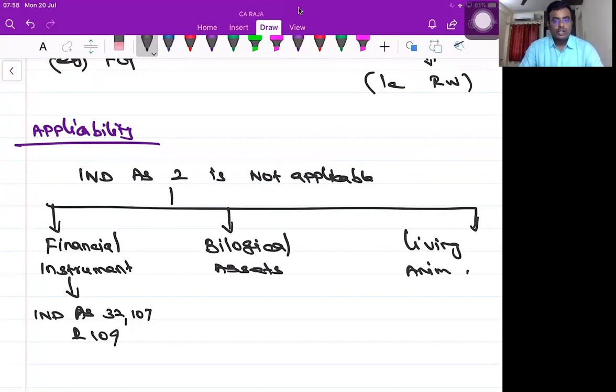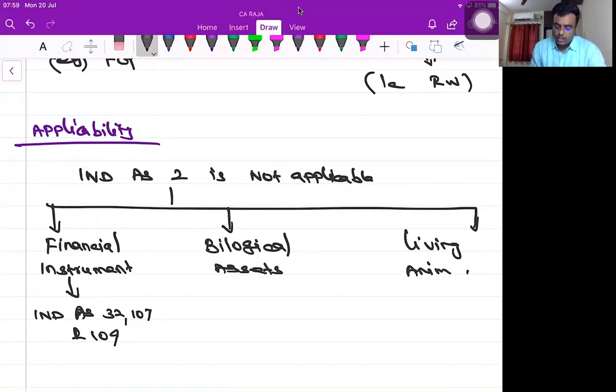Financial instrument, what is a financial instrument? It's a big definition; we'll be discussing it when we go to 32, 107, 109. Biological assets, we'll discuss in detail when we go to Ind AS 16 and Ind AS 40. Living animals also we'll discuss at that place. Is it clear? Except this, Ind AS 2 is applicable to everything. Is it clear? Yes or no?